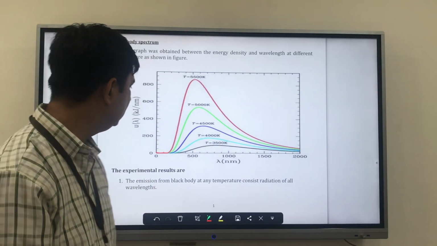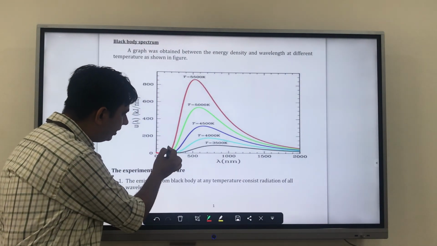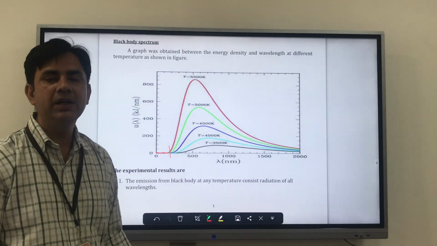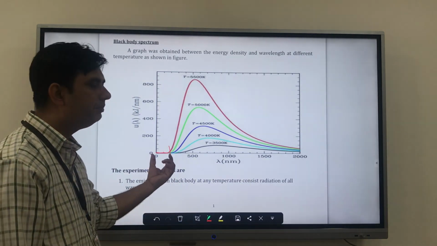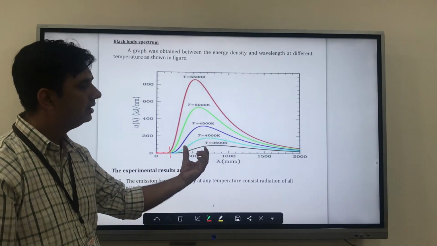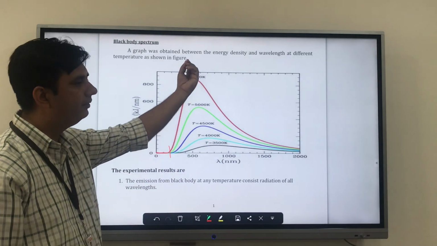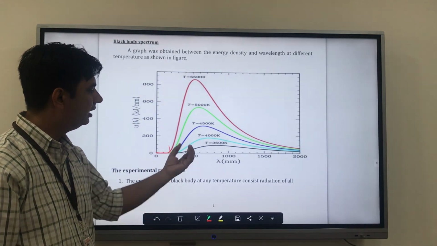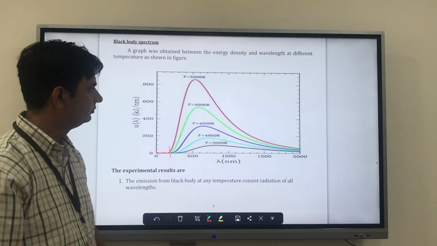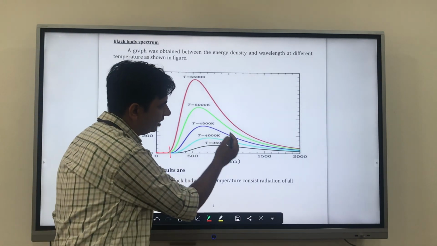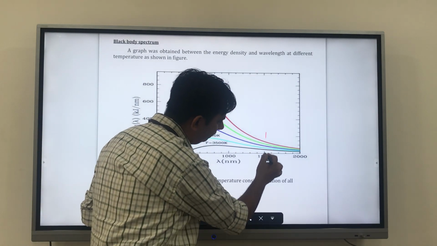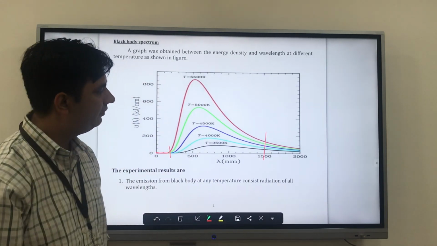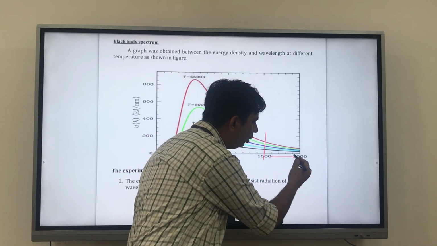If you see, at some particular wavelength they are not emitting anything, but after that their peaks are different, and because of their different peaks they get different colors. And if you see here also, after 1500 their values become almost equal.